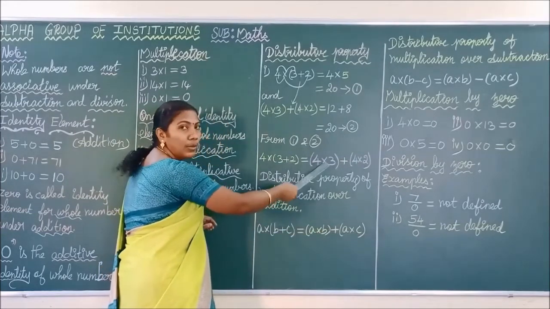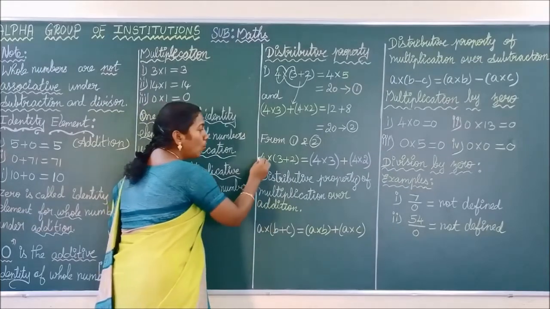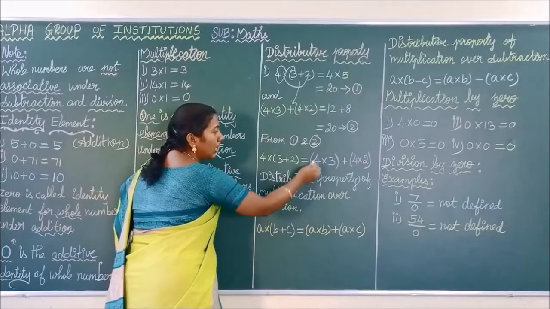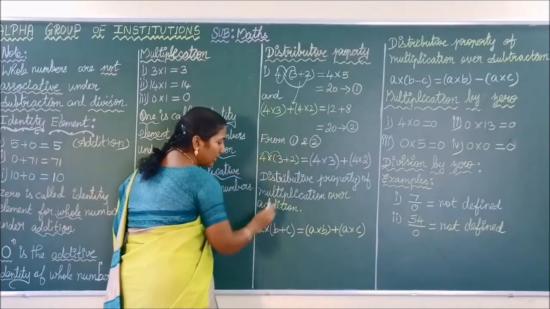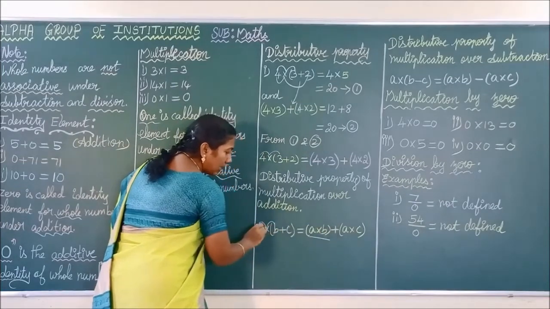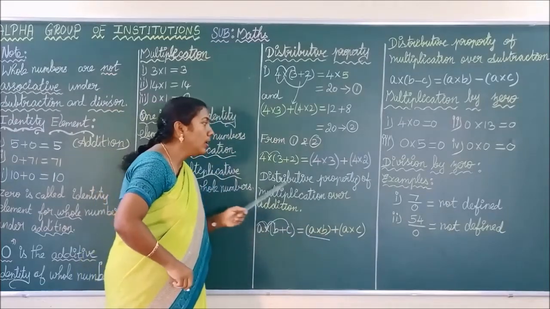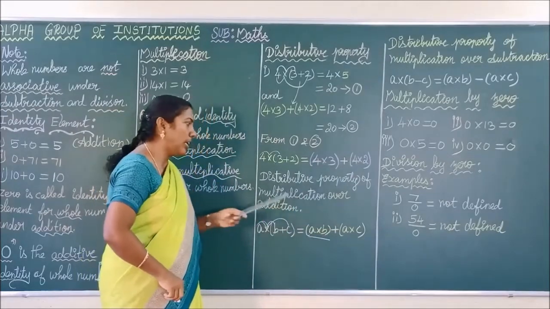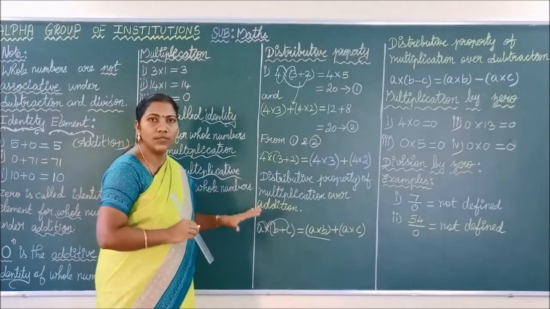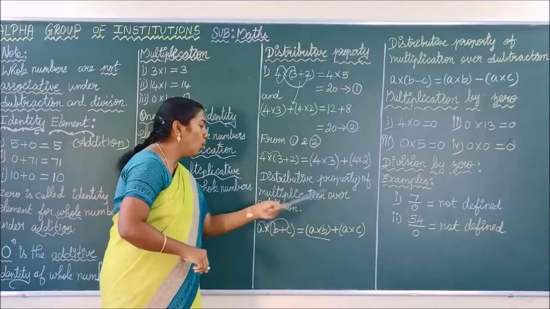Here we have written the numbers. Here, instead of numbers, we are using variables. See here. 4 into (3 plus 2), here A into (B plus C). Here what we have written? 4 into 3, here A into B. And then plus A into C. Okay. This property is called distributive property of multiplication over addition. Do we understand, children? For whole numbers we are seeing distributive property of multiplication over addition.